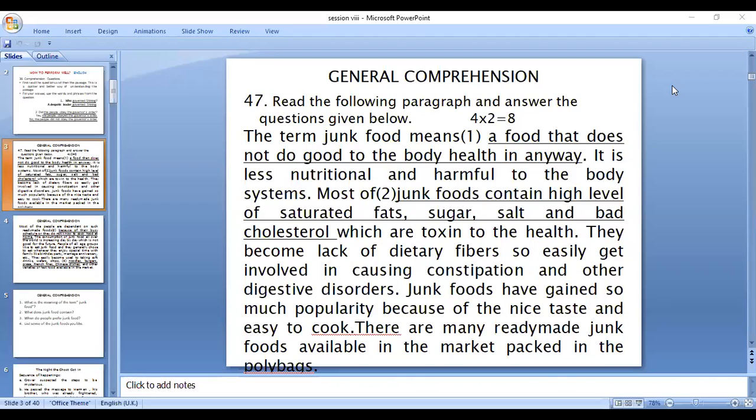I have underlined them just for you: 1 noodles, 2 burgers, 3 pizza, 4 French fries, and then Chinese dishes, 5 items. These are the junk foods found in the market. List some of the junk foods you like.